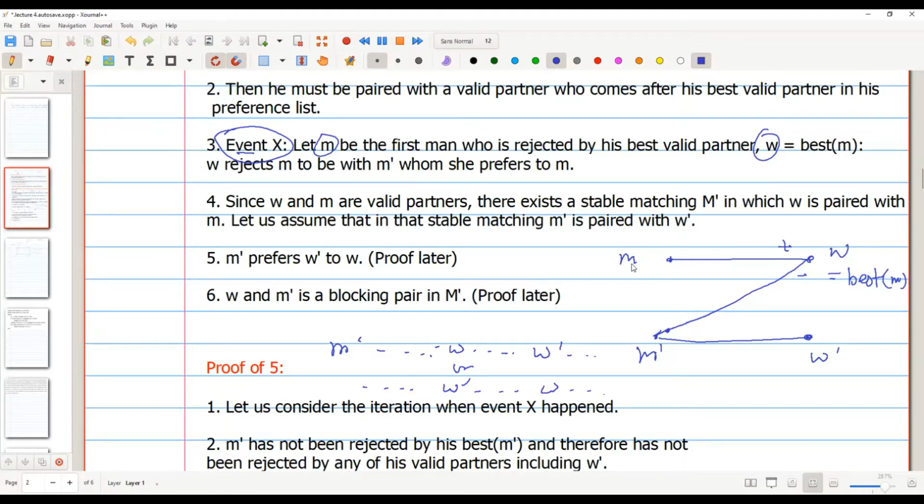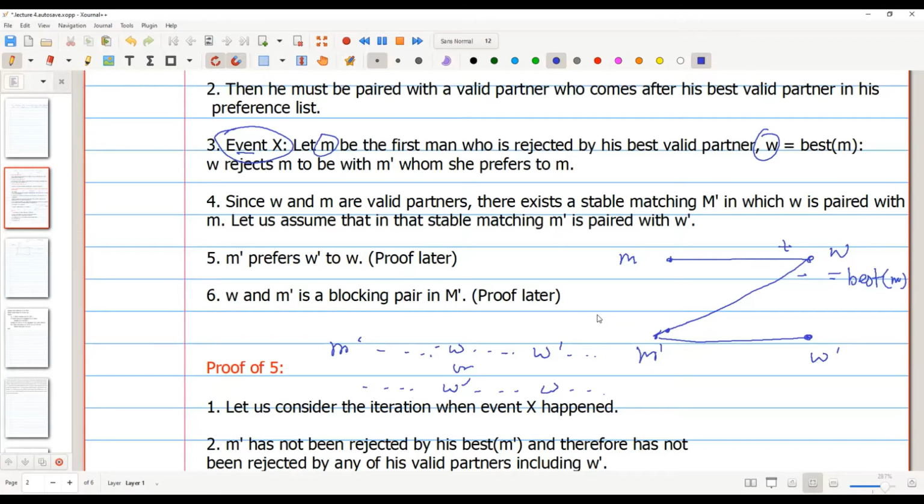this is the first time when someone is rejected by his best valid partner. That means M prime has not been rejected by his best valid partner yet. I have a question. So what is the best valid partner of M prime? That we don't know yet.